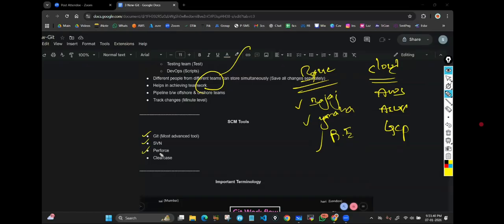Git, SVN, Perforce, ClearCase. Different companies are providing their tools. SVN means Subversion. Out of these bikes, which bike would you purchase? The one that you like, the one you find has more advantages. In the same way, which tool are we going to use?